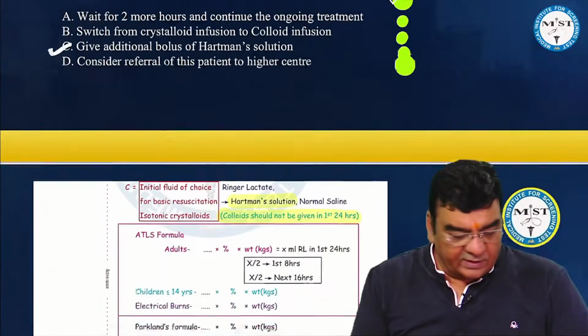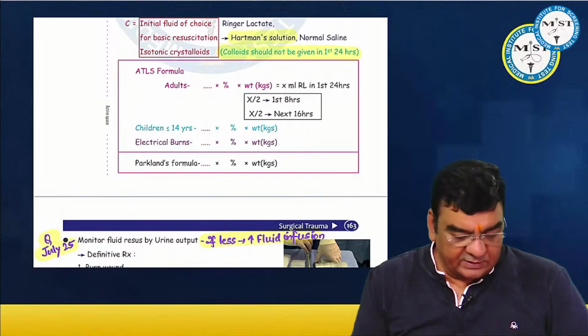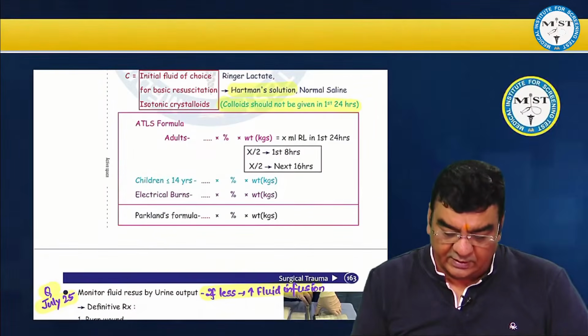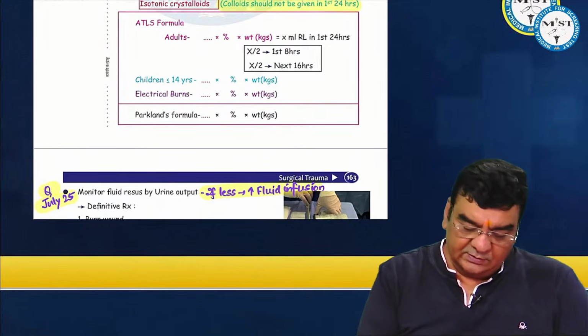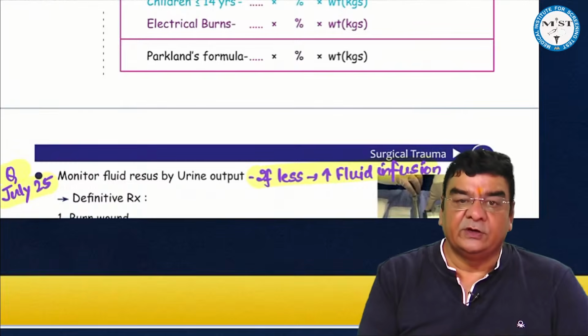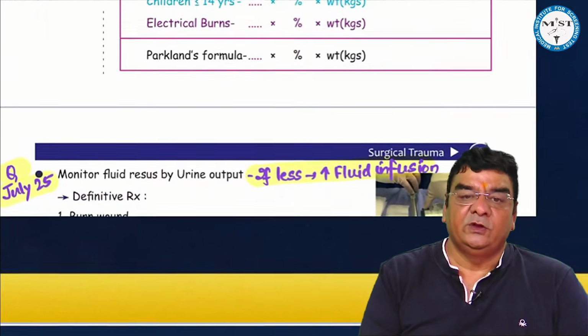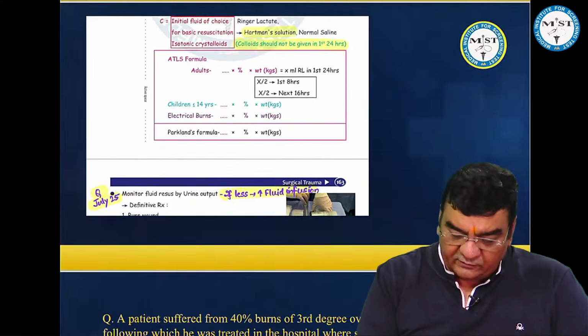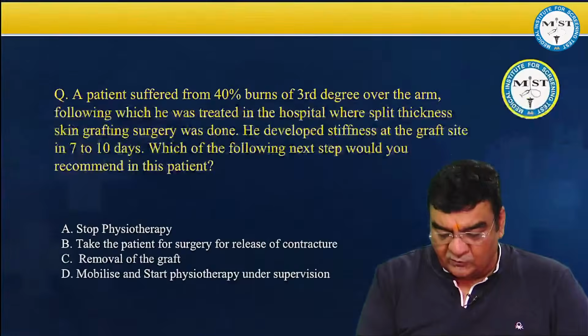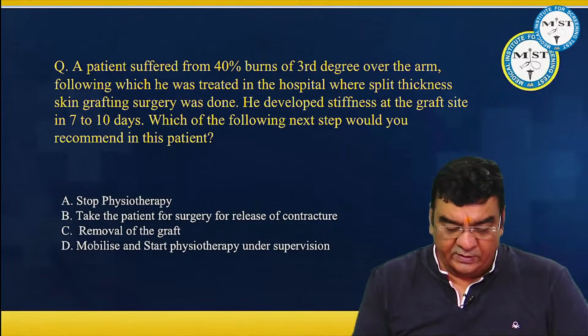Akhil, it can be any time, maybe tomorrow or maybe on 10th, somewhere. Right. So we have to monitor the fluid resuscitation by urine output. If the urine output is less, we have to increase the fluid. If the urine output is more, we have to decrease the fluid.